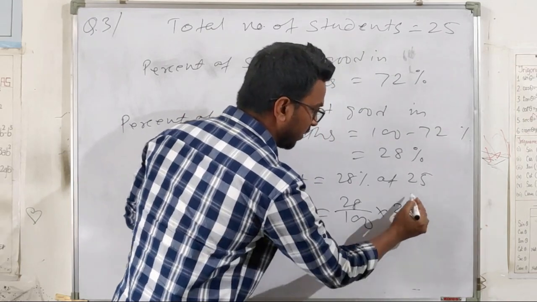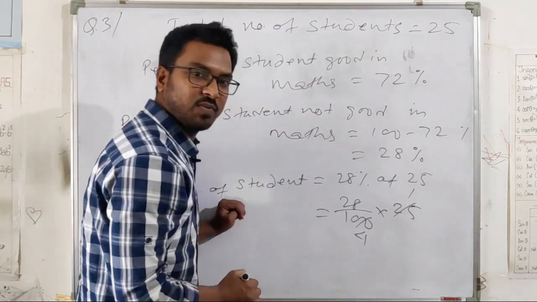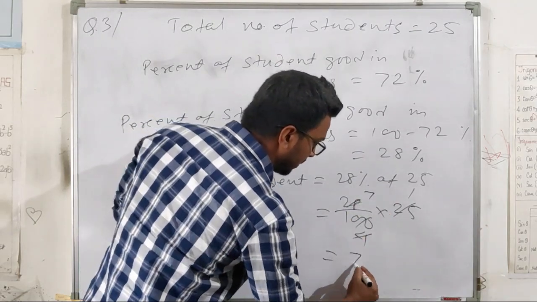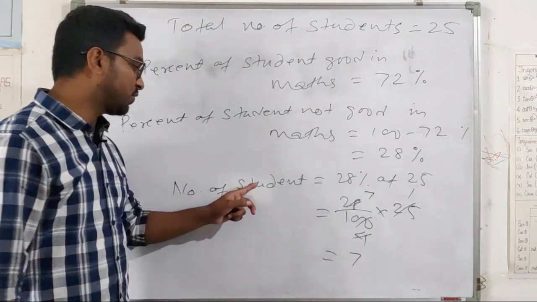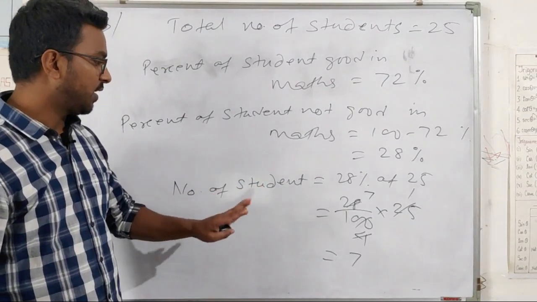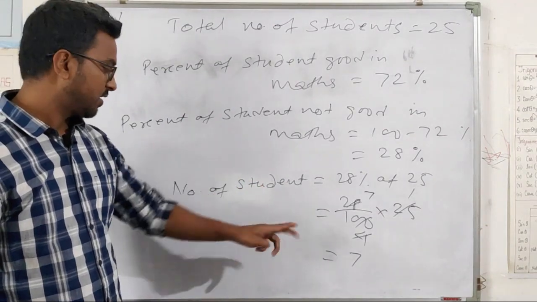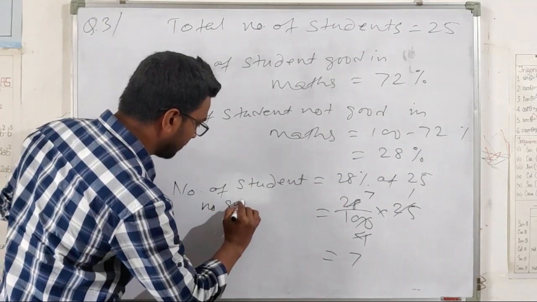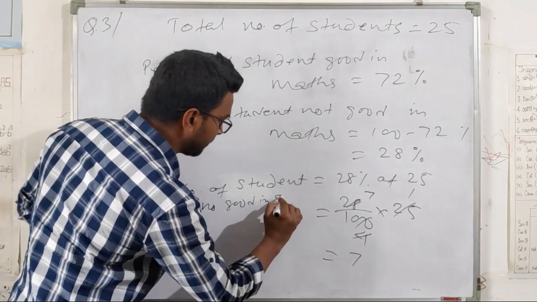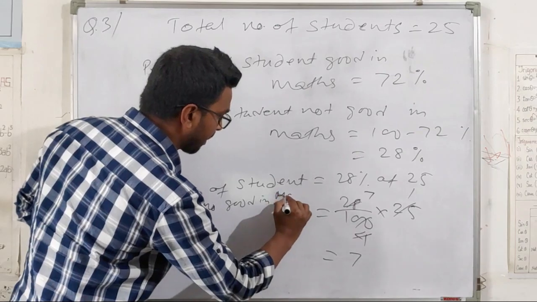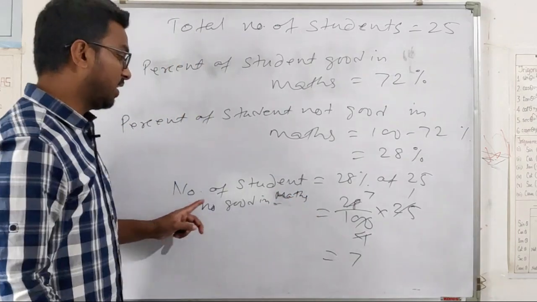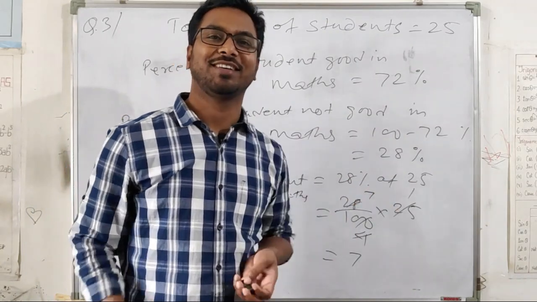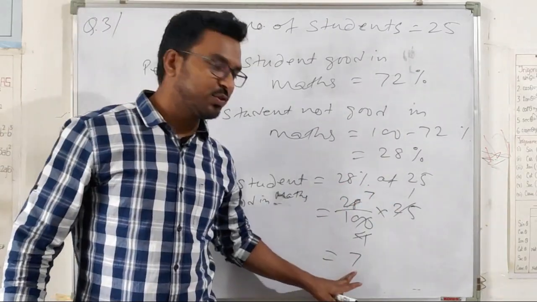We can directly cancel: 25 1s are 25, 25 4s are 100. So 4 7s are 28. So 7 students. Number of students not good in maths equals 28% of 25, and that equals 7 students.